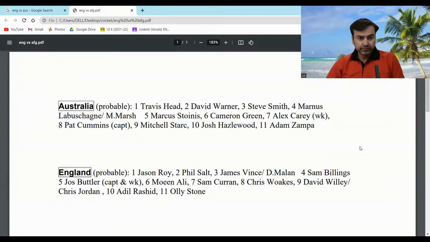Now, as you can see, bowling wise, I think England does have a good bowling attack. Australia also has a good bowling attack. But it is in the batting department that I think the Australian lineup is looking superior to me compared to England. And Australia would be motivated. They couldn't make it to the semi-finals of the T20 World Cup. They were the defending champions. So they would be liking to prove a point here by winning this first ODI and winning the series. And they would be really pumped up. And for England, the factor of motivation would be there. Maybe England won't be motivated enough.